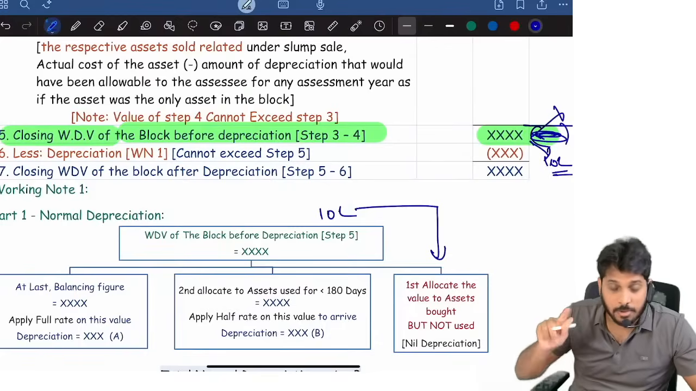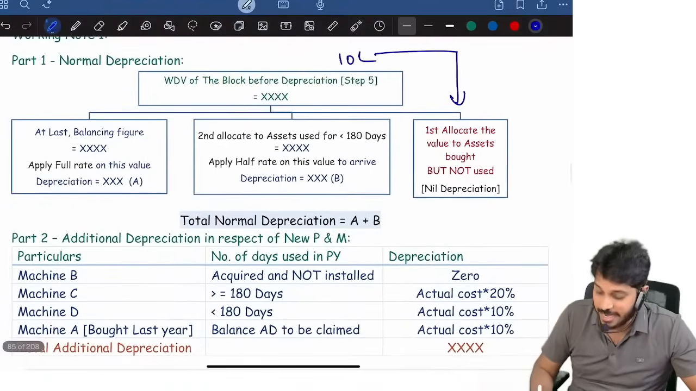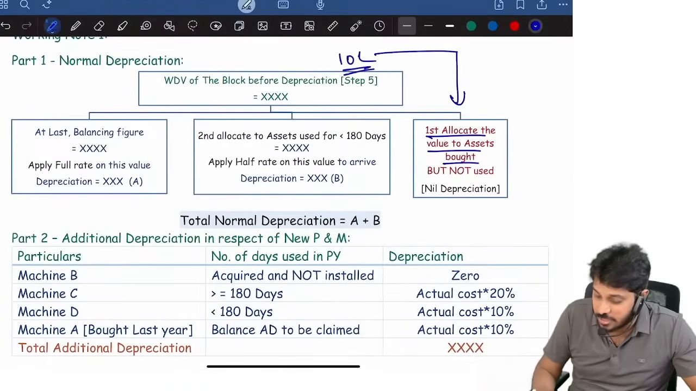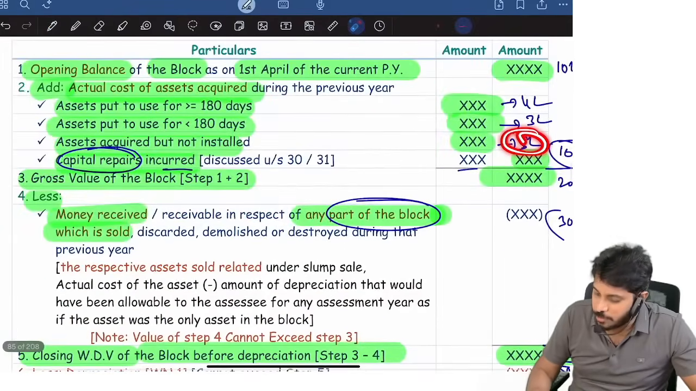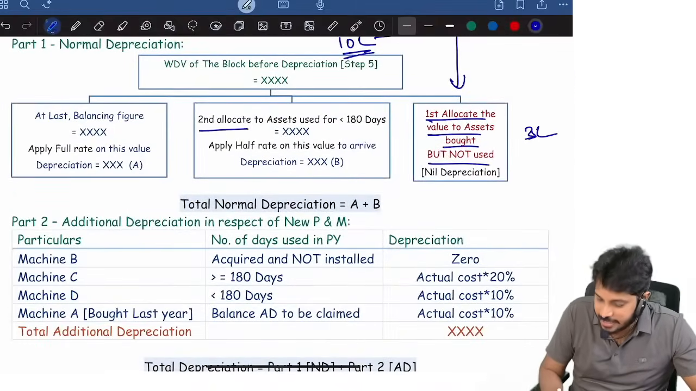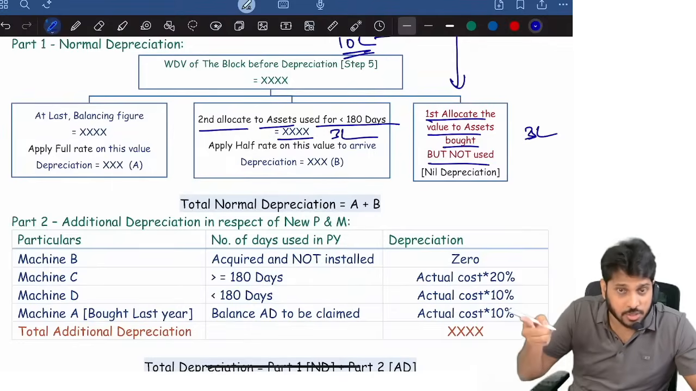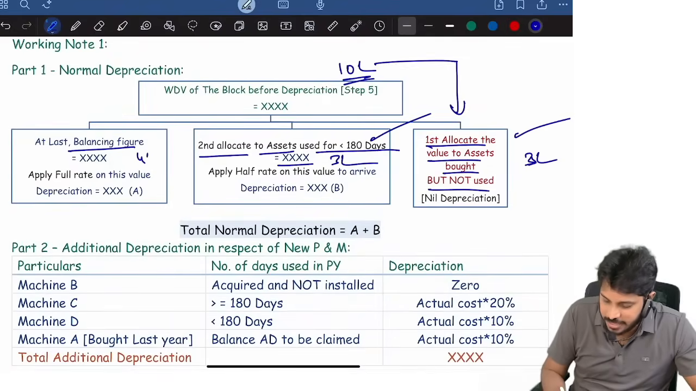This problem I explained in depth in our full marathon also, but here once again I'm just giving brief numbers. 10 lakhs is there. First, allocate this value for the assets which were purchased but not used. How much worth of assets did we purchase but not use? 3 lakhs only, so you allocate 3 lakhs here. Then, second, allocate to the assets which are used for less than 180 days. That is also 3 lakhs only. Just now we saw. Balancing figure: out of 10, 3 minus 3, balance figure is 4 lakhs.